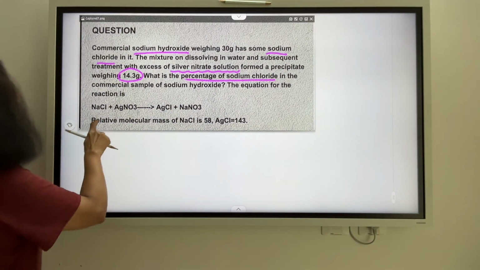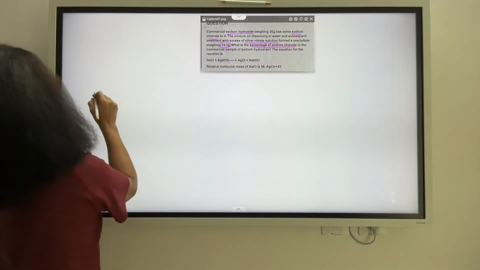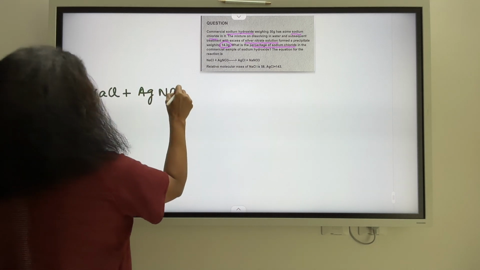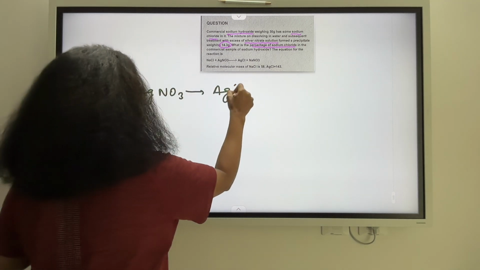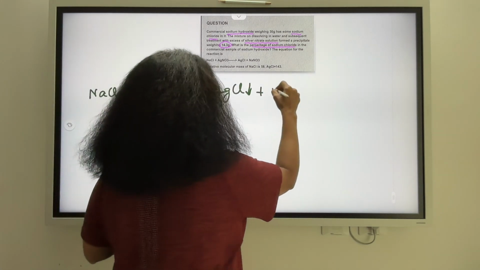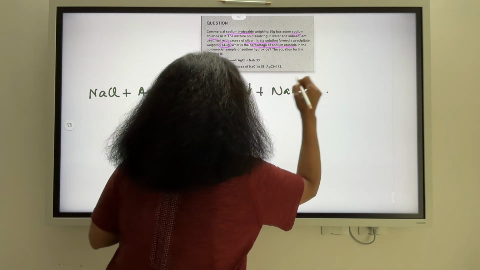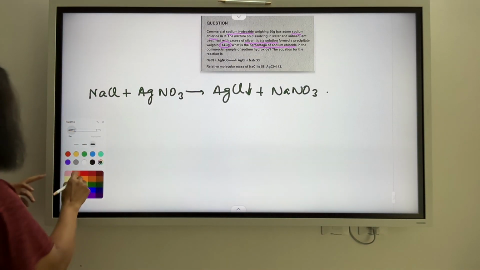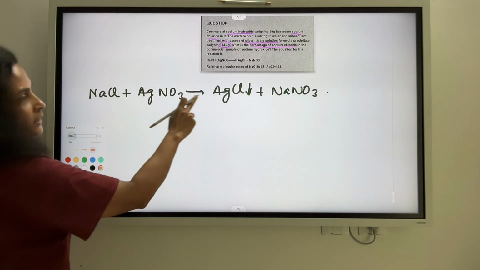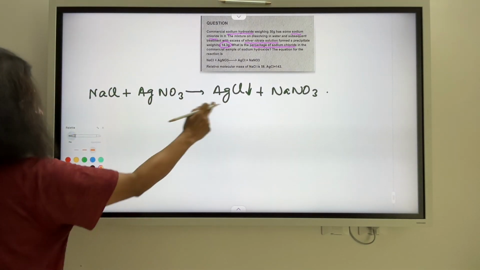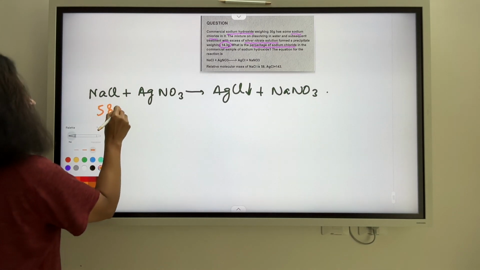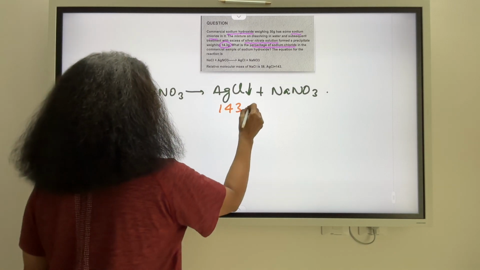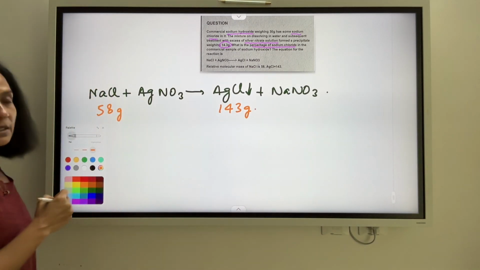Beginning by writing the equation here. So we have sodium chloride reacting with silver nitrate, producing silver chloride as the precipitate along with sodium nitrate. So what do we have here? The fact is, given the relative molecular masses of sodium chloride and silver chloride, we can say that from the equation 58 gram of this sodium chloride is producing 143 gram of silver chloride precipitate.